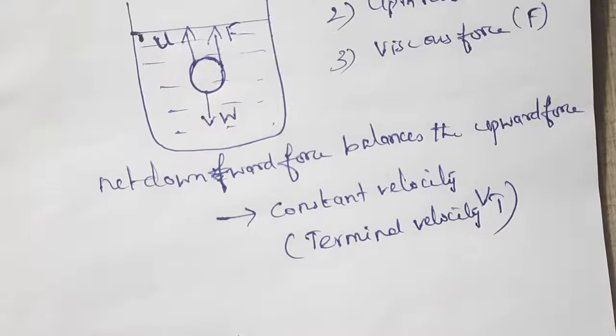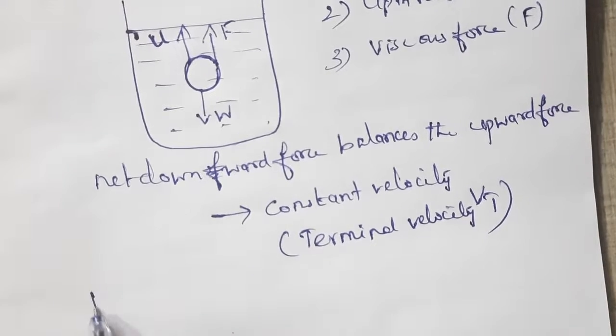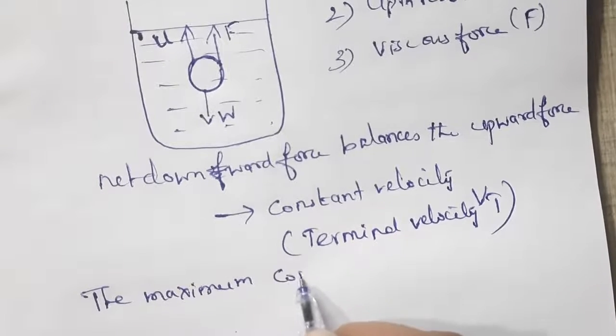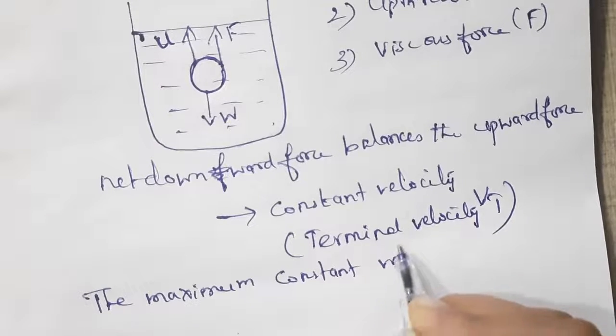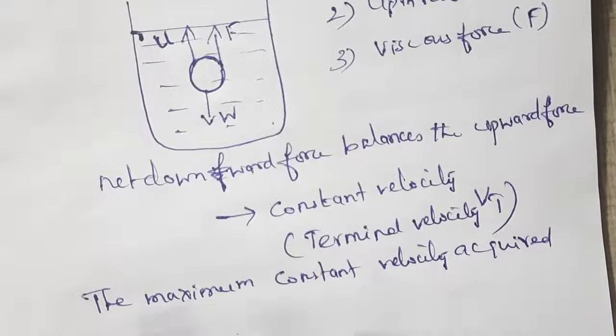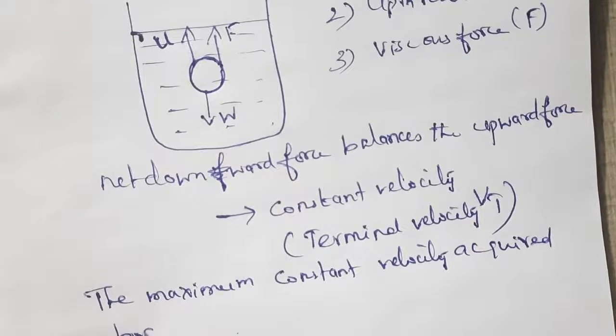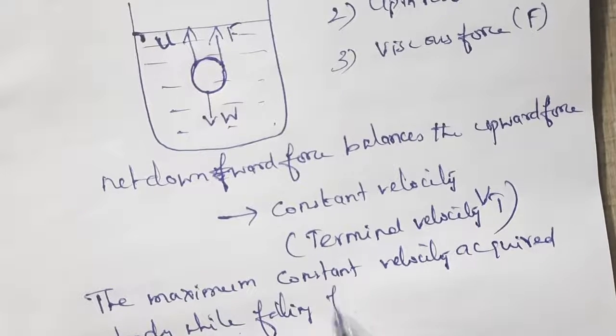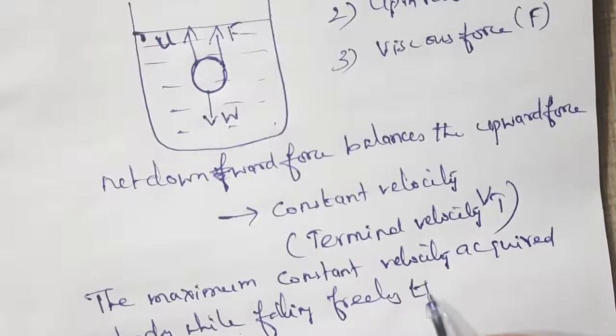So what is meant by terminal velocity? The maximum constant velocity acquired by a body while falling freely through a viscous medium is called the terminal velocity.